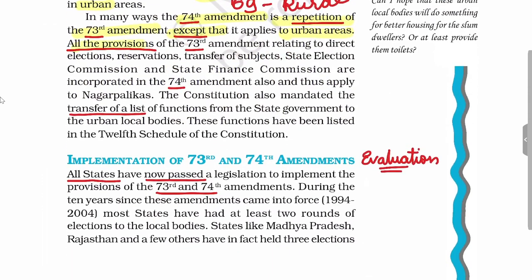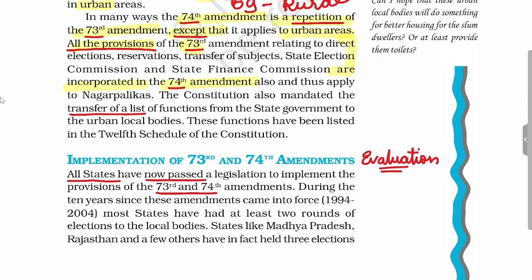All the provisions of the 73rd Amendment Act are incorporated in the 74th Amendment Act, that is, related to election and reservation. So the same kind of women's reservation which you have in Panchayati Raj institutions will be in urban local bodies. One third of seats will be reserved for women in the urban local bodies.